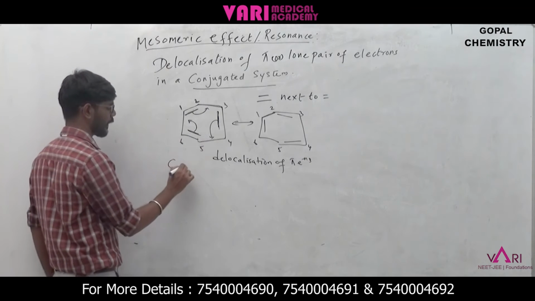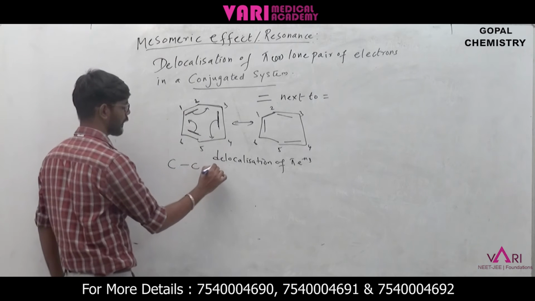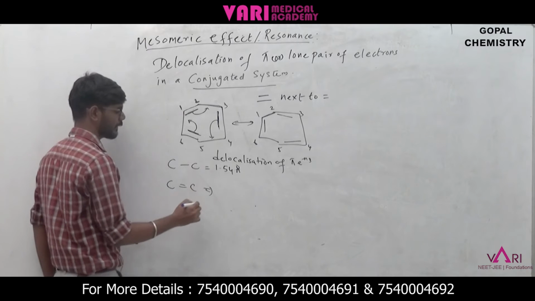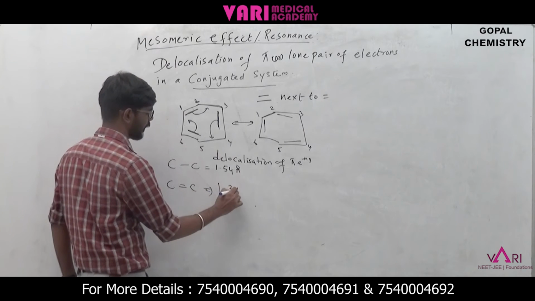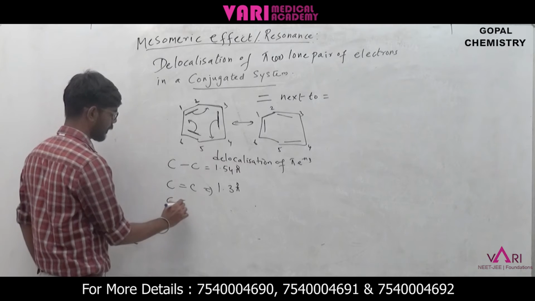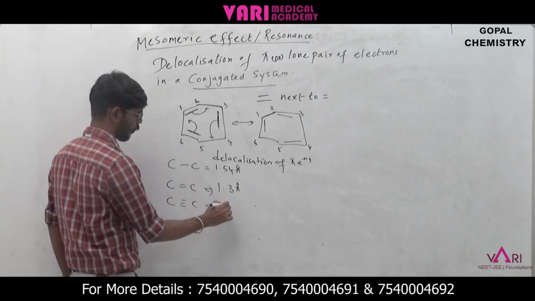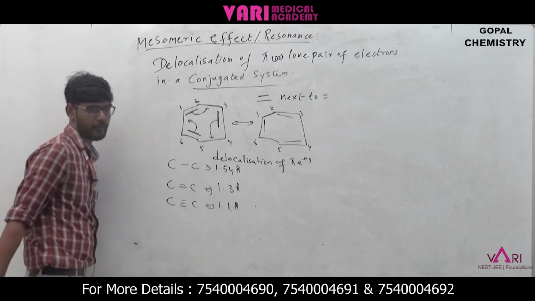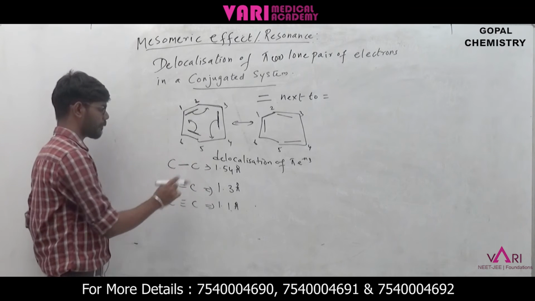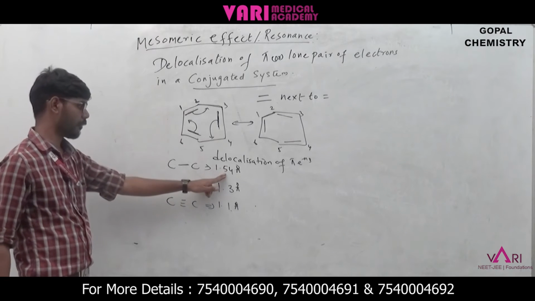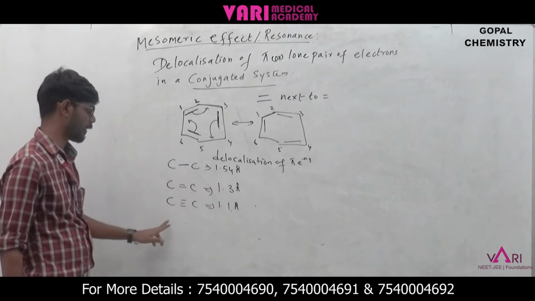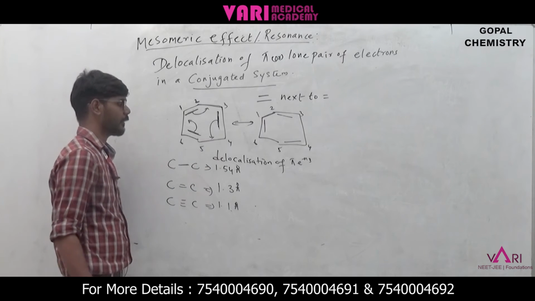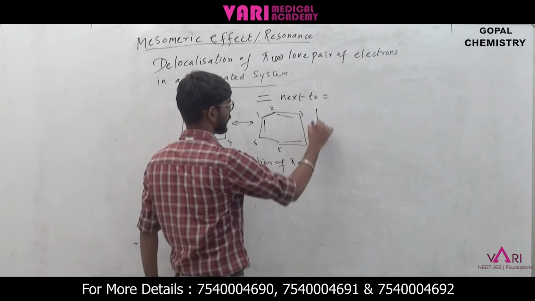As we know, a carbon-carbon single bond, covalent in nature, has a bond length of 1.54 Angstrom, a carbon double bond has 1.3 Angstrom, and a carbon triple bond has 1.1 Angstrom. This is the bond length we learned in the very first class. Single bond 1.54 Angstrom, double bond 1.3 Angstrom, triple bond 1.1 Angstrom.